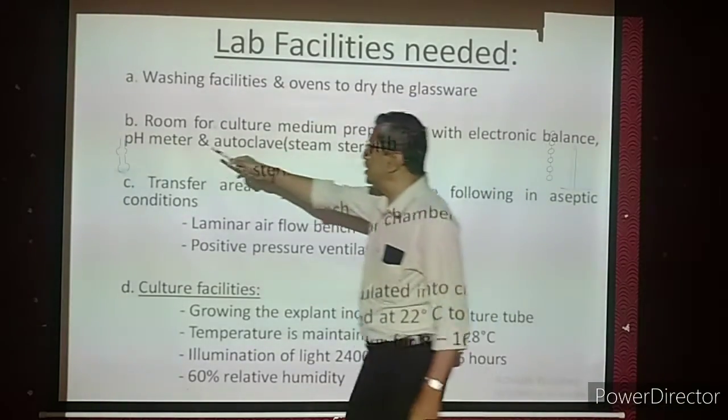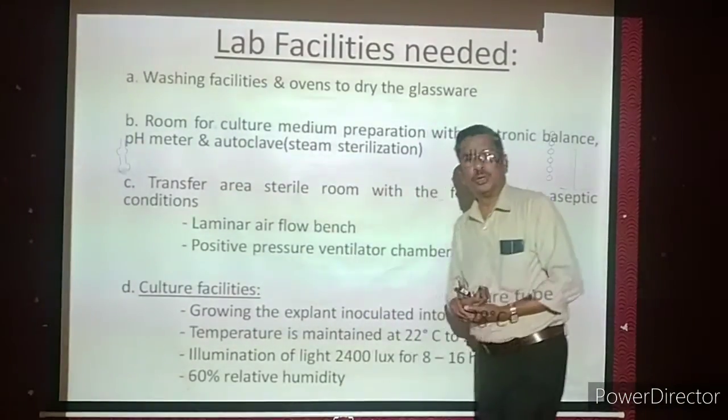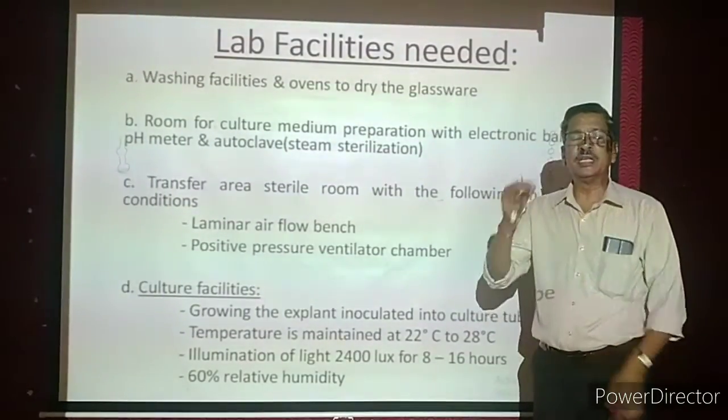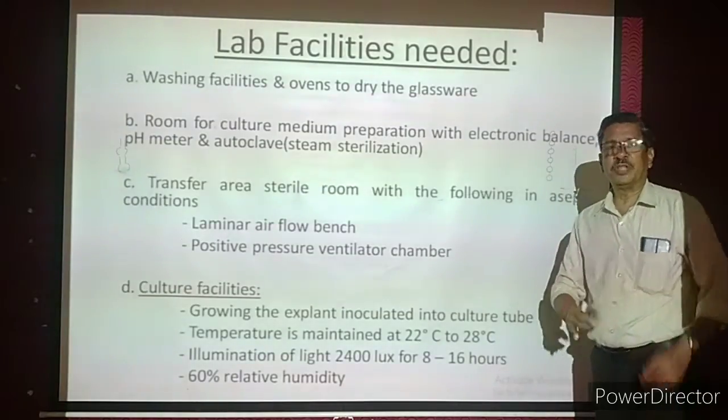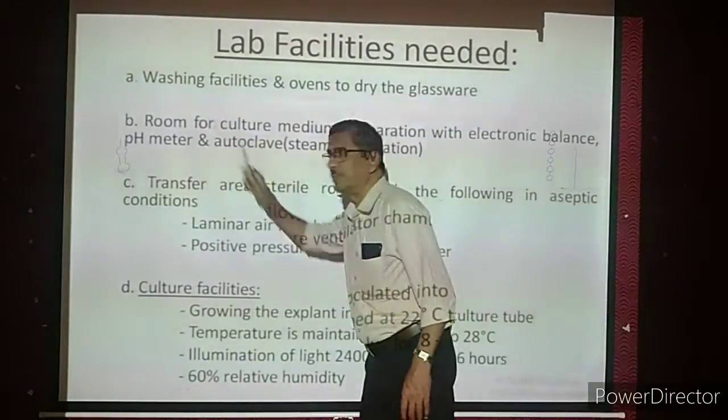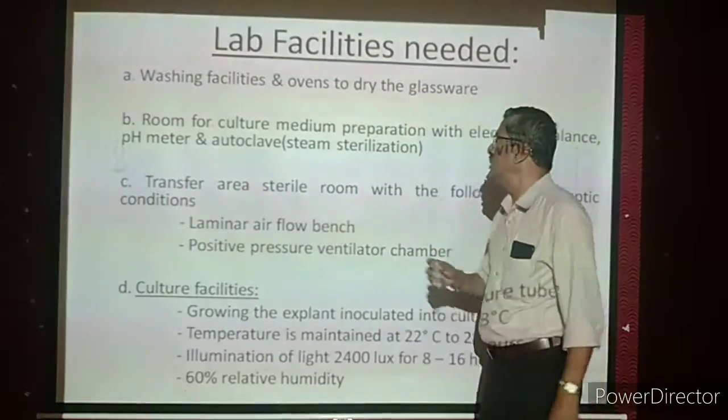Then pH meter. When we prepare a liquid culture medium or a semi-liquid culture medium, it has its own pH value, whether it is acidic or alkaline. That is pH. So for that, a pH meter should be there. Then only can we maintain the exact pH.